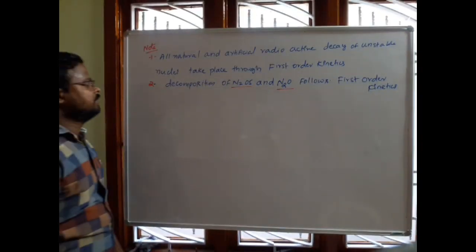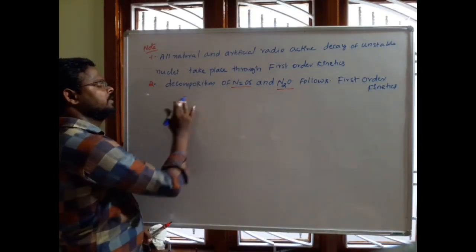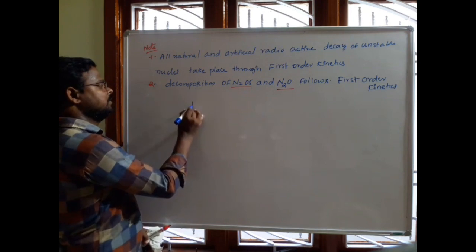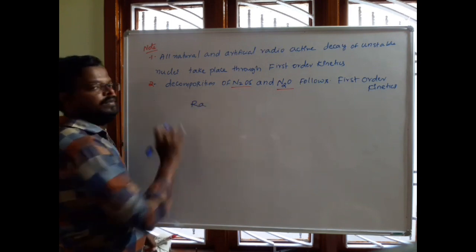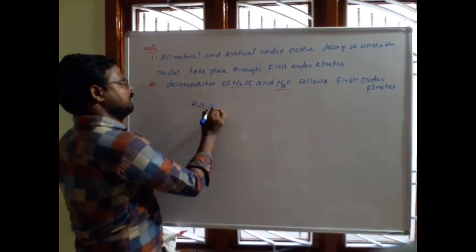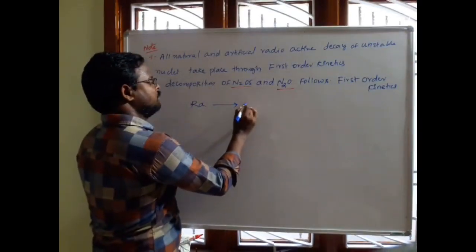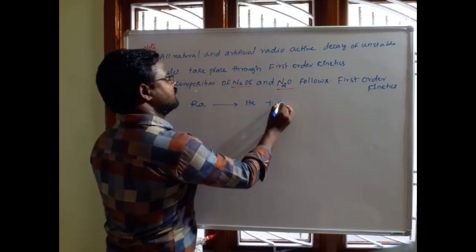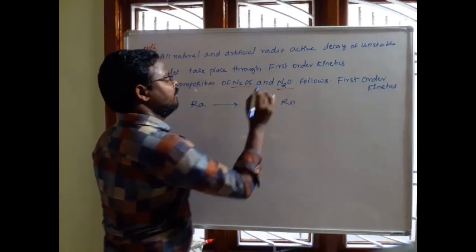See an example. Radium will decompose to helium plus radon.